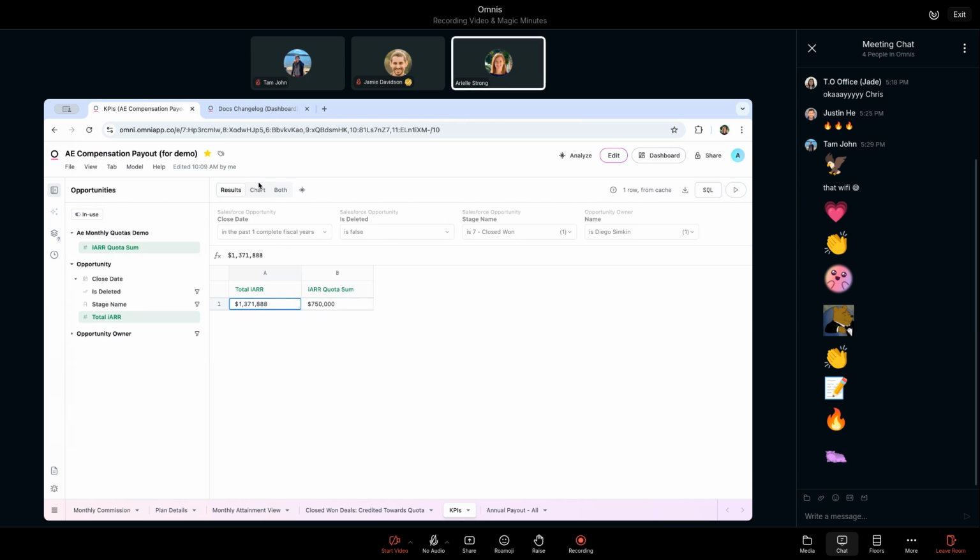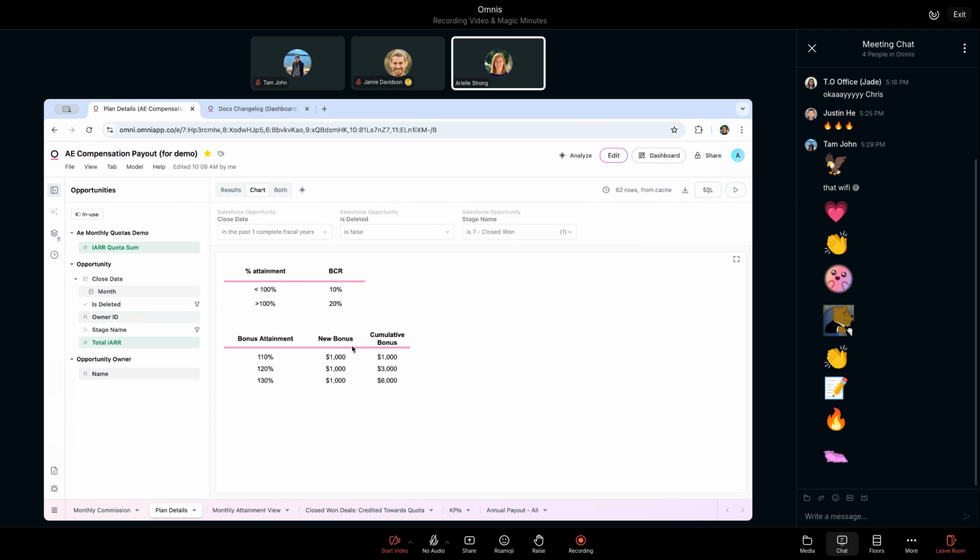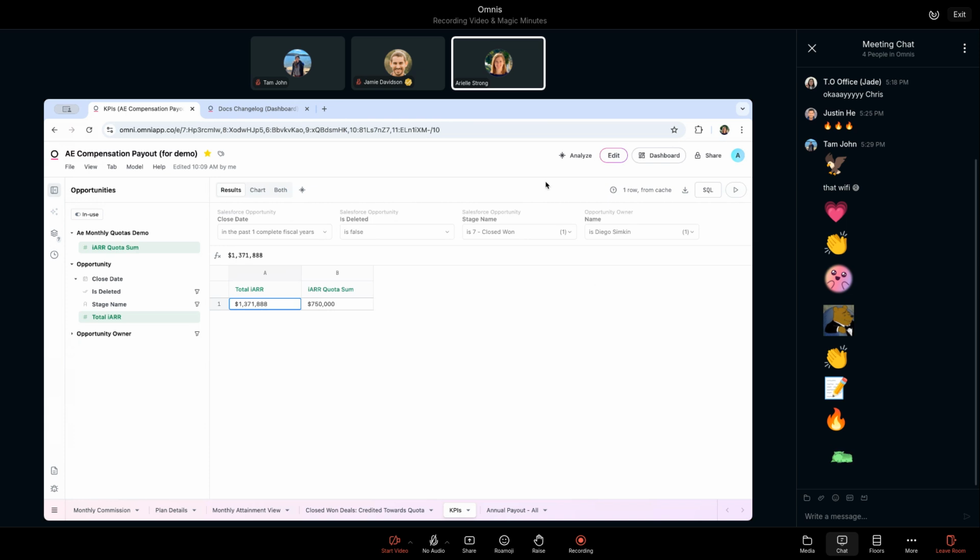And then what Kimberly was able to do is, news to me, but apparently compensation is really complicated with crazy things like, where is this? Yeah, plan details, things like these little bonuses and over attainment stuff, things I'm not familiar with. And so what she did is she was able to copy this into an Excel sheet directly because we don't have to work in structured data. And so we were able to get this little table right in there, which is great, so that Kimberly could go do all of her magic.